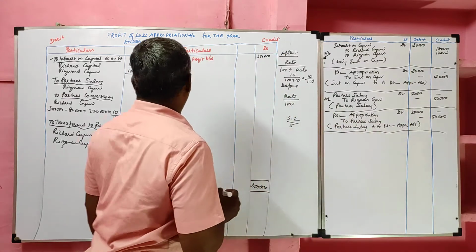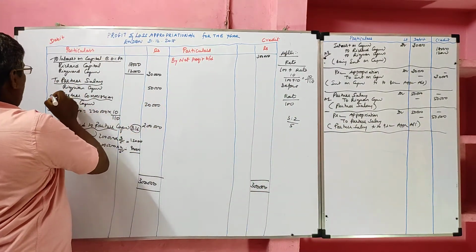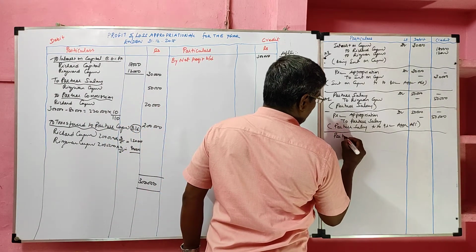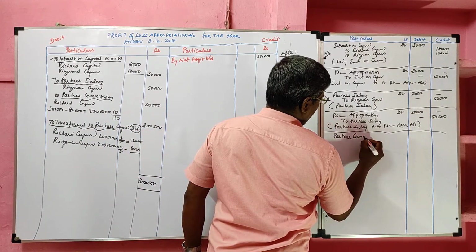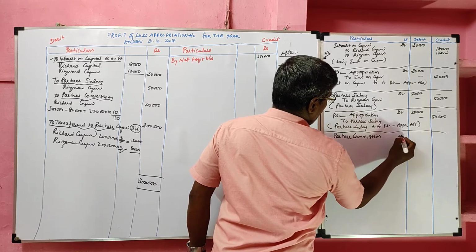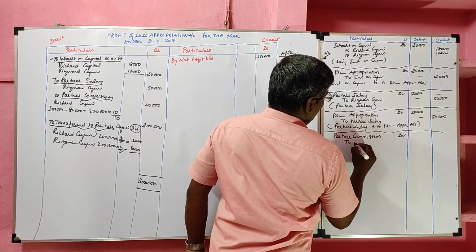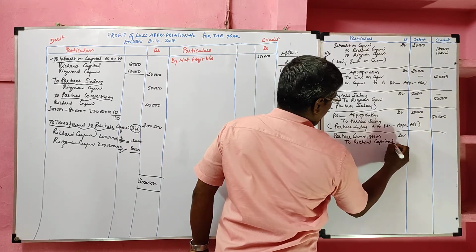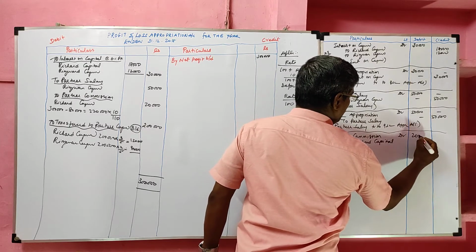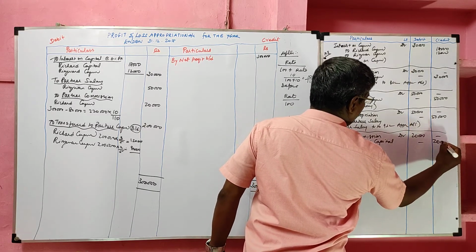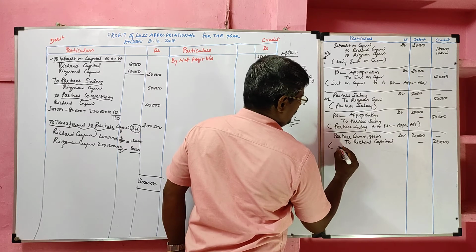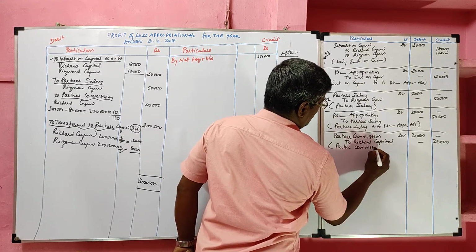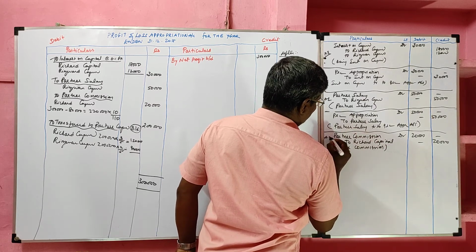Then we are going to record the adjusting entry for partner commission. As with partner salary, the entry is partner commission account debit to Richard Capital, payable only to Richard. Value 20,000. Narration: partner commission. This is the adjusting entry.